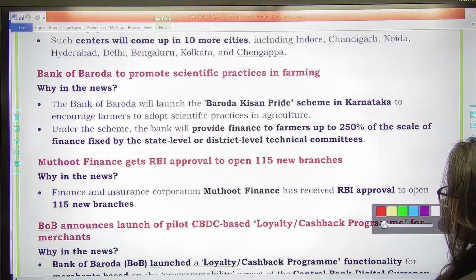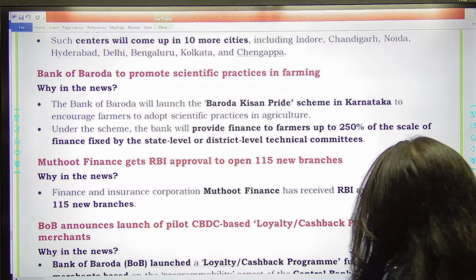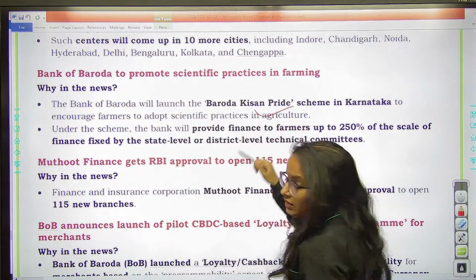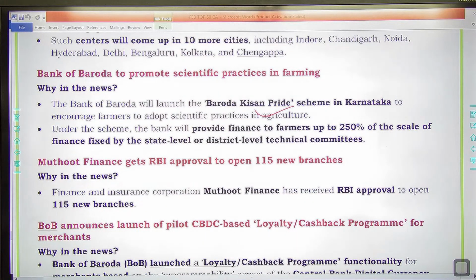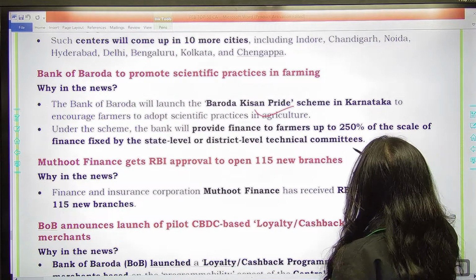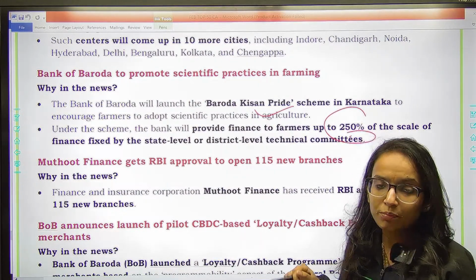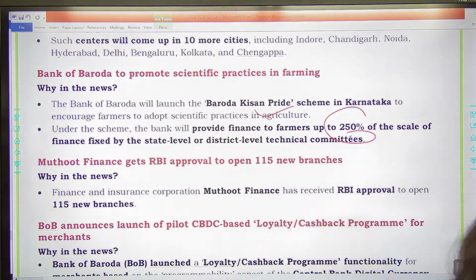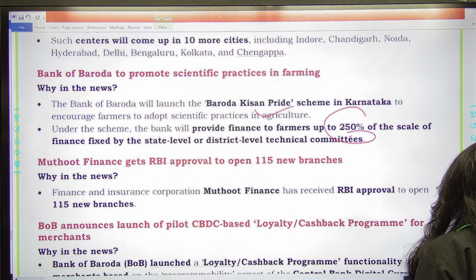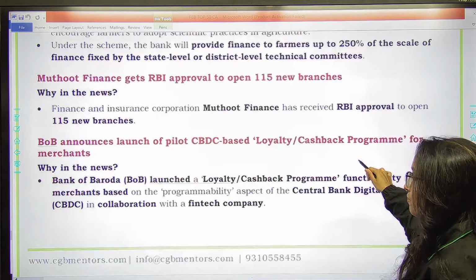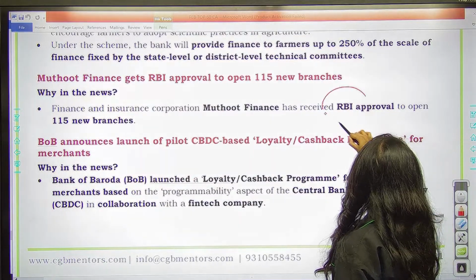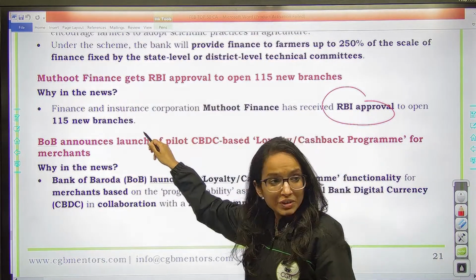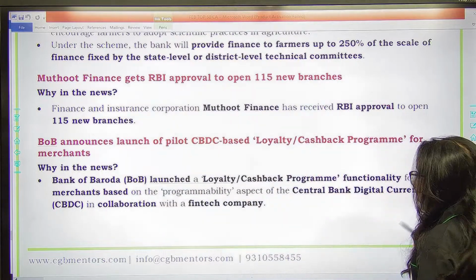Then you have Bank of Baroda set to launch the Baroda Kisan Pride scheme in Karnataka, where they will be providing assistance to farmers for scientific adoption in agriculture, right? Up to 50% of the scale of finance. That means whatever your cost is, up to 2.5% of that they will be funding. Then you have Muthoot Finance. Finance and Insurance Corporation Muthoot Finance has received RBI approval to open 115 new branches. That is quite a huge number.